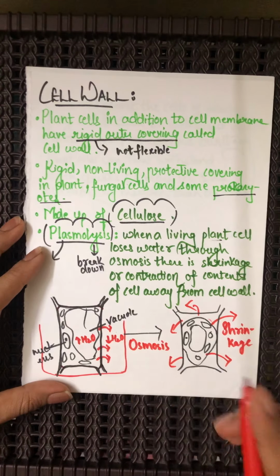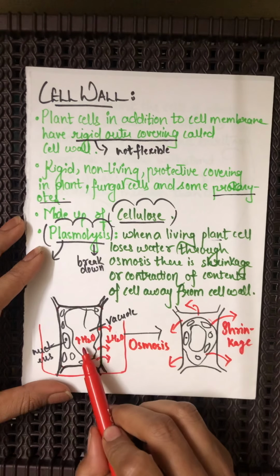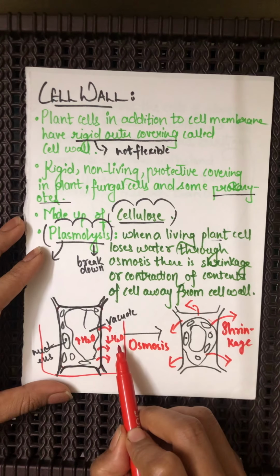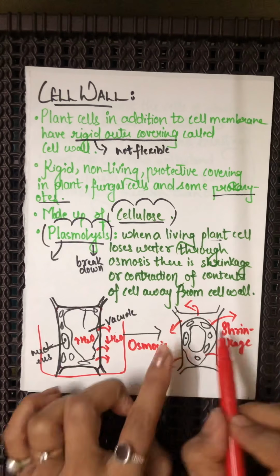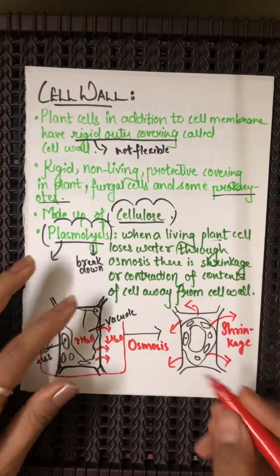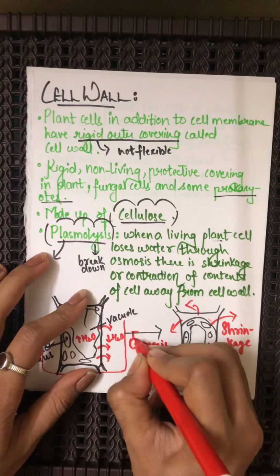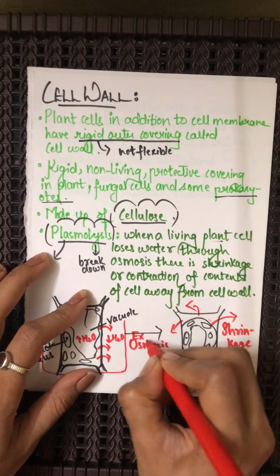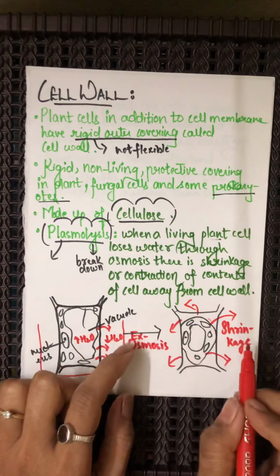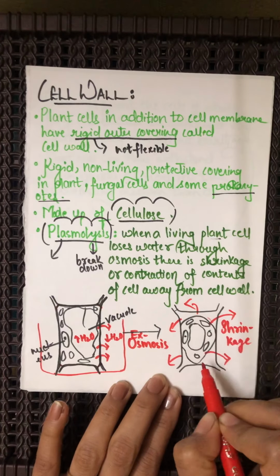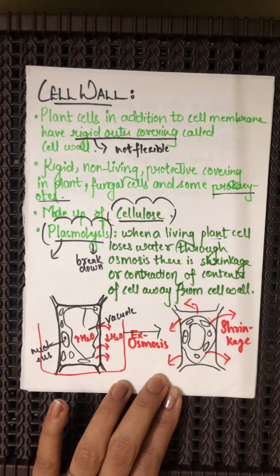That is the movement of the water from the region of high water concentration to the region of less water concentration. So because of osmosis, but as the water is coming out, it is termed exosmosis. Do you understand this? The water has come out, and therefore there is a shrinkage which is being seen.